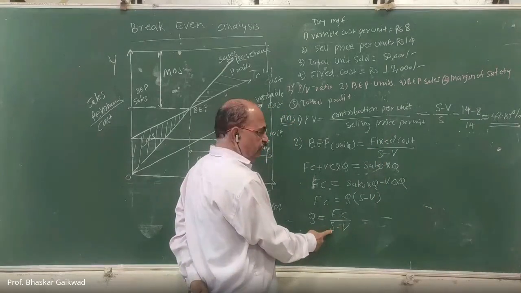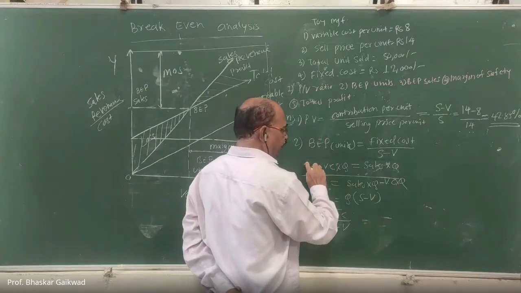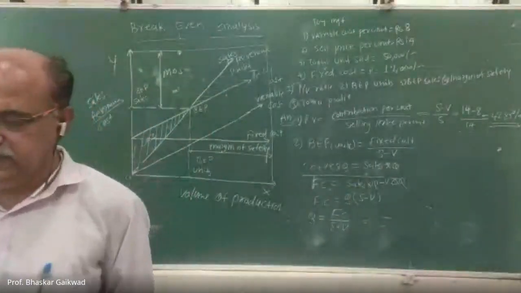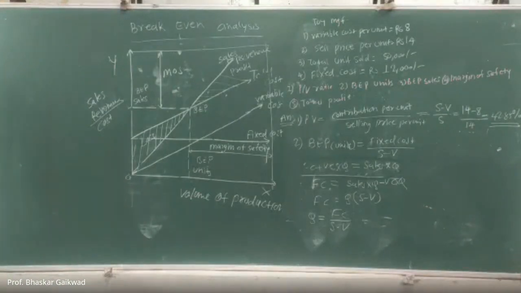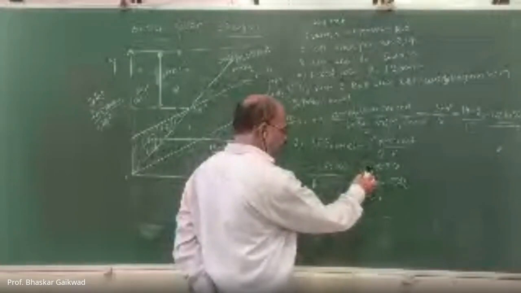Fixed cost divided by contribution per unit. Only you have to remember this. Fixed cost plus variable into quantity, selling into quantity.